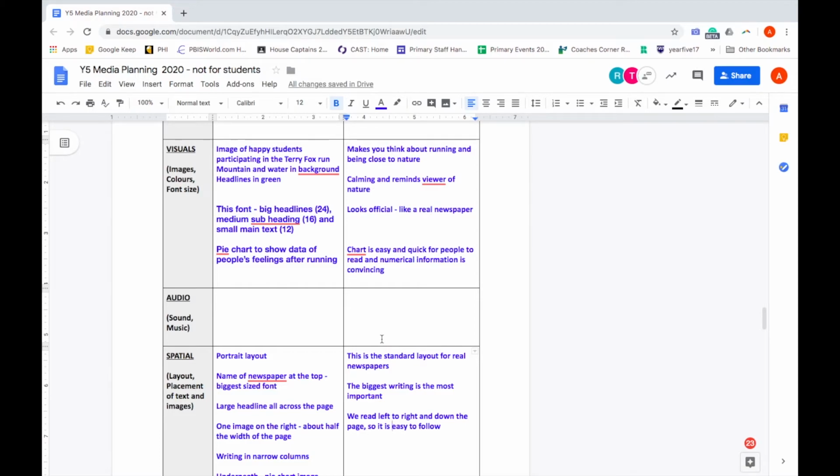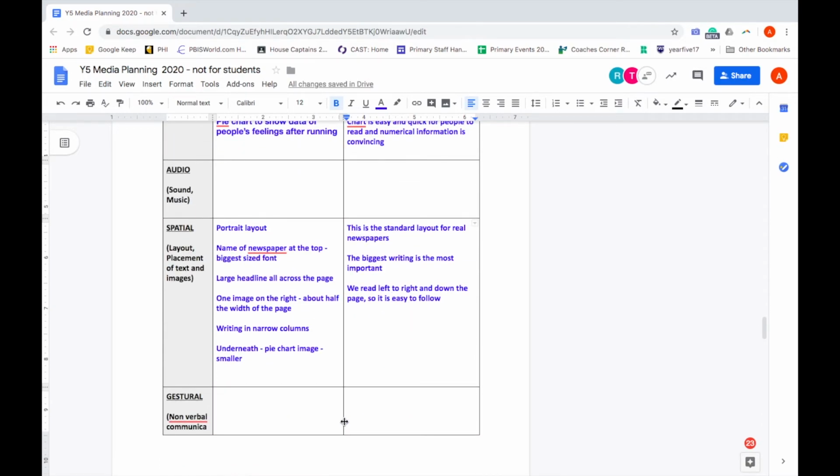I'm going to have a big font for the headlines, like 24 font, a medium subheading about 16, and a small main text font of 12. And that's the model of how real newspapers look. I've also decided to include a pie chart that shows data of real people's feelings after running, and that's a quick visual way for people to see that data.